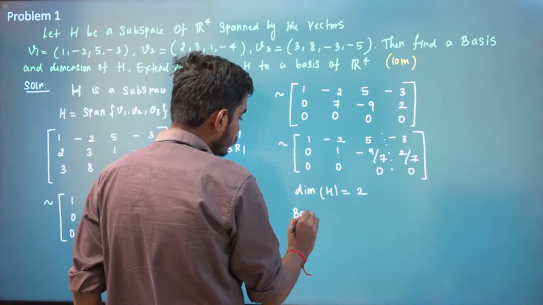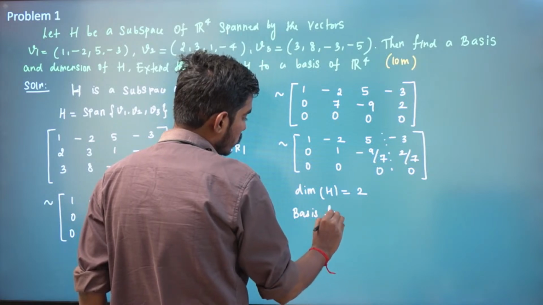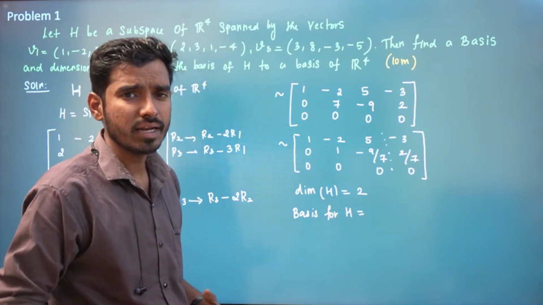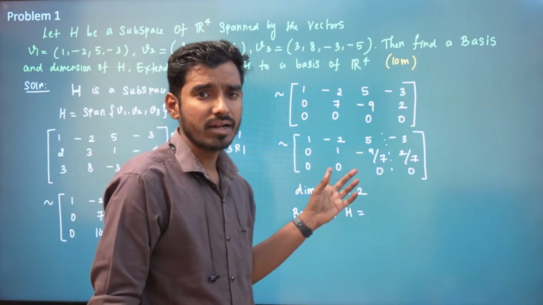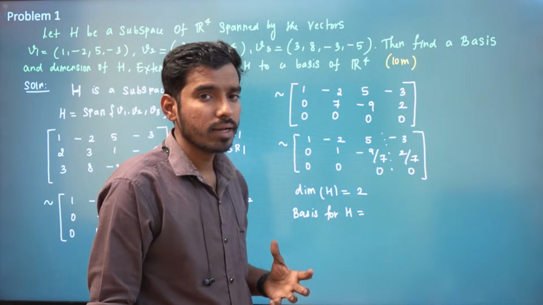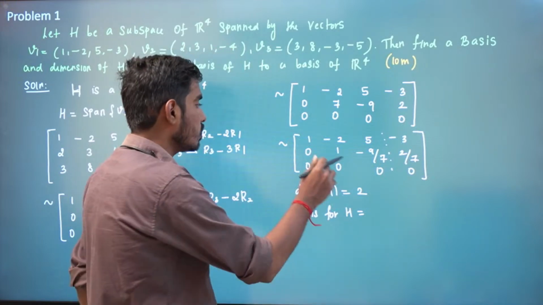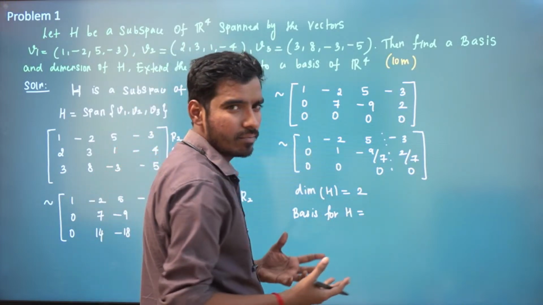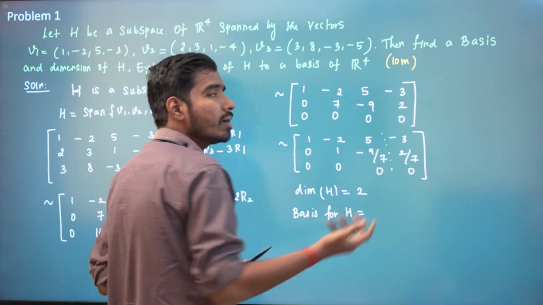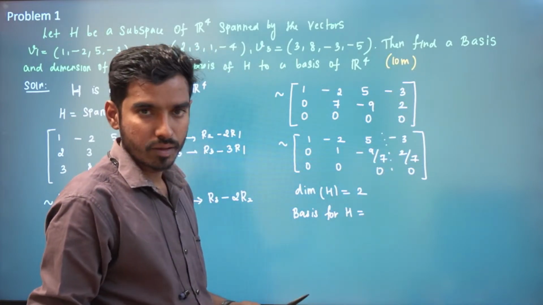And what is the basis for H? See, there are many bases for H. Any linearly independent set which spans H will be a basis, right? So how to find a basis? There are many bases. Someone will say that this row and this row are bases. Yes, that is a basis, right?